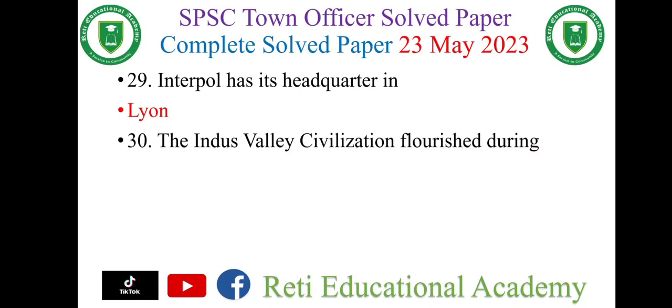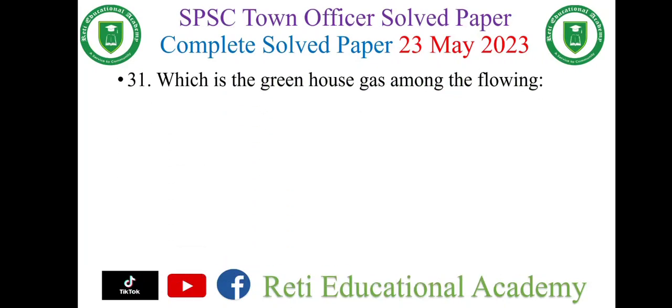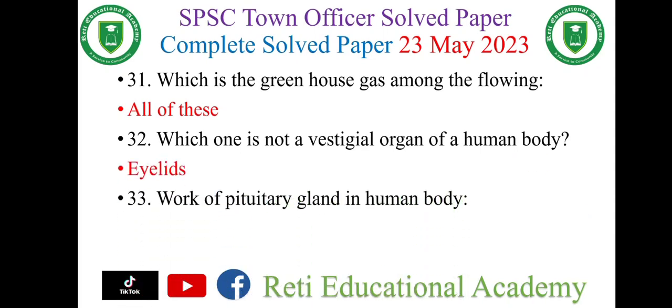Question number 30. The Indus Valley civilization flourished during 2500 to 1500 BC. Question number 31. Which is the greenhouse gas among the following? And the right option is all of these. Question number 32. Which one is not a vestigial organ of the human body? And the right option is eyelids. Question number 33. Work of pituitary glands in human body is control several other hormone glands.